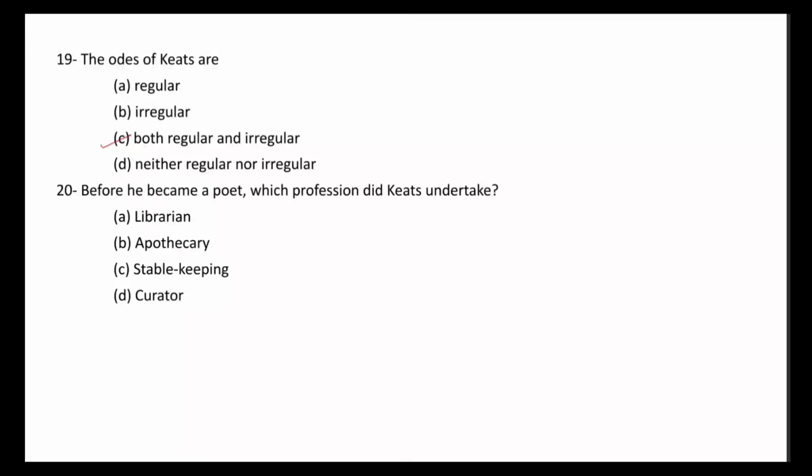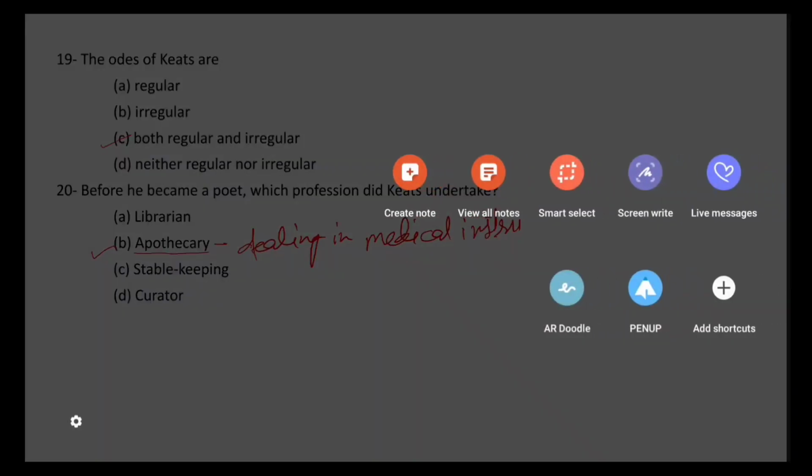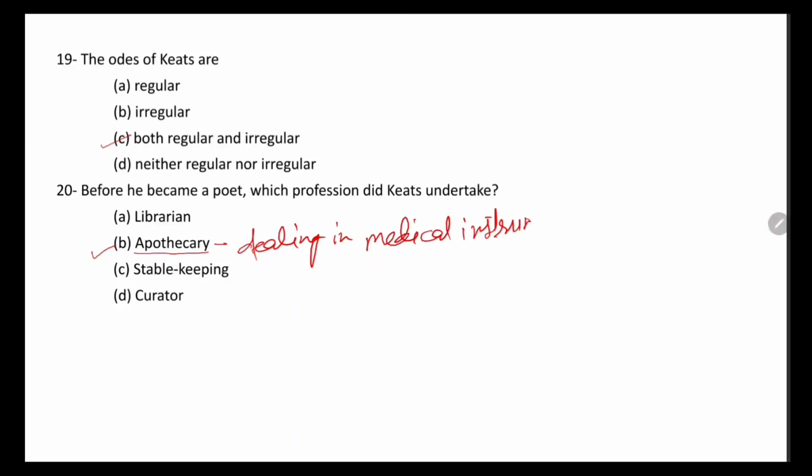It means he was apprenticed to the medical profession, and the word that applies to the medical profession is only one, that is apothecary. Apothecary means dealing in medical instruments and drugs, right?